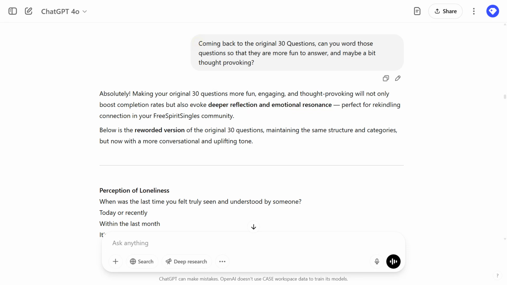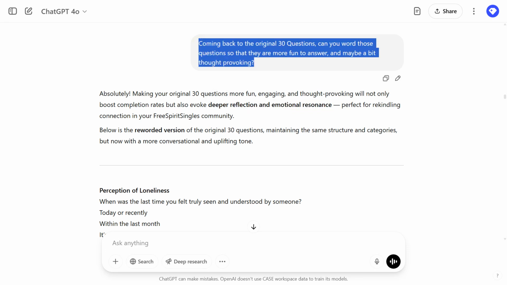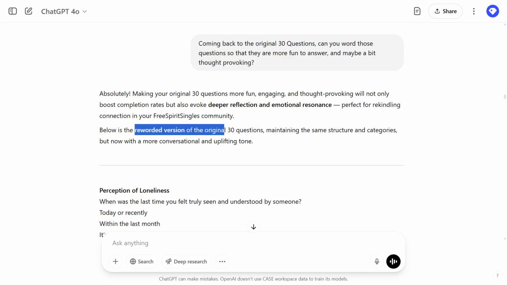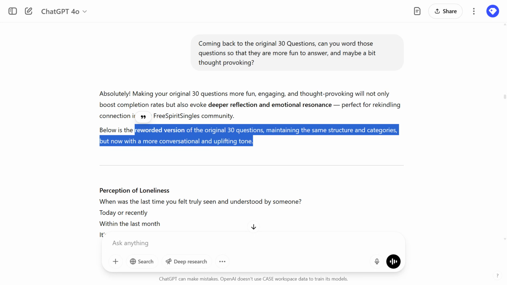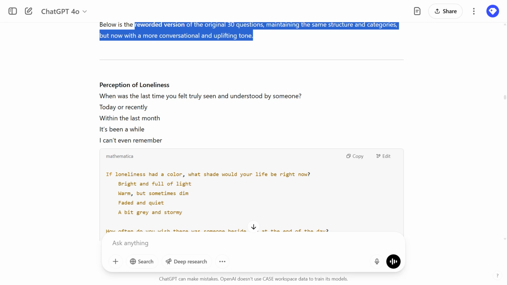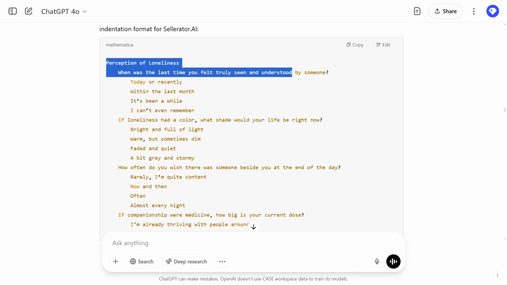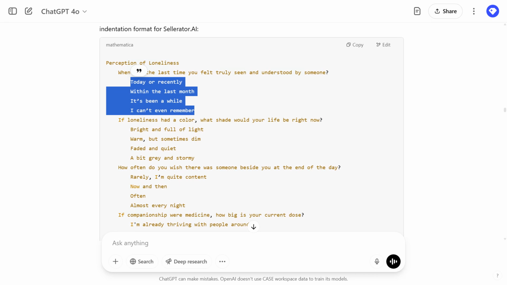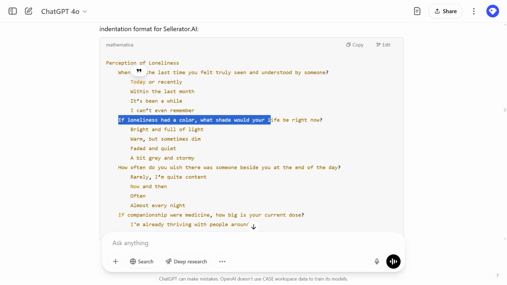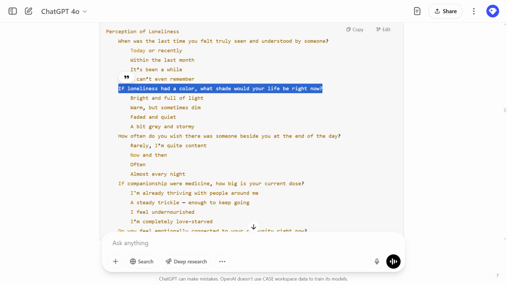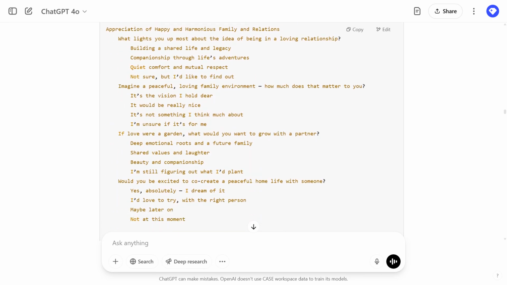So just by asking this question, worth gold, it will reword the questions and come up with a new conversational and uplifting tone. Same 30 questions, and here we go. So here, under the perception of loneliness, the question is more alive, right? And so are the answers. Basically, every question sounds more alive. People can think more about it, and it will be more fun to answer because they are more playful.